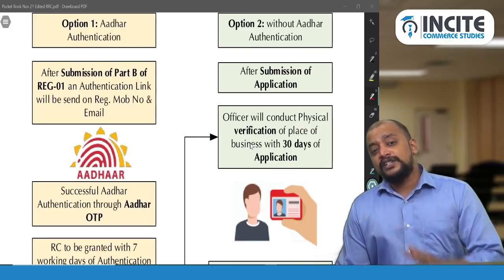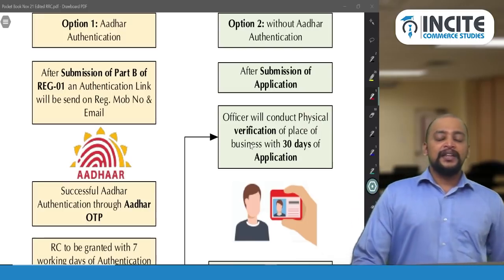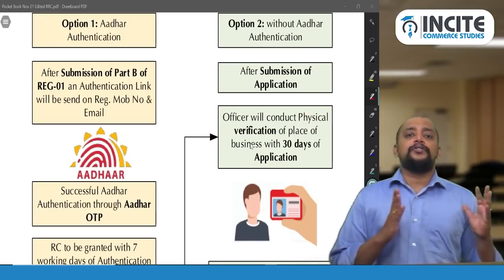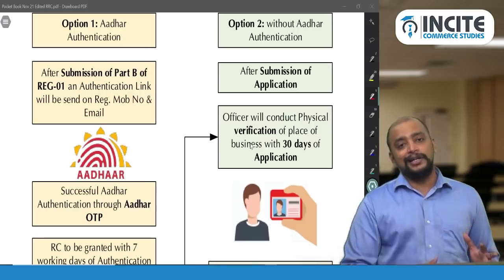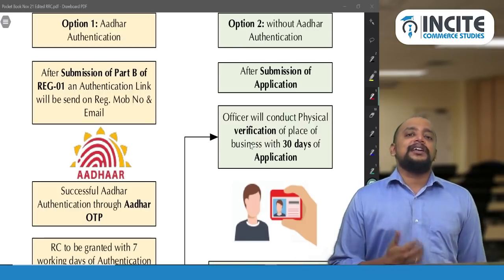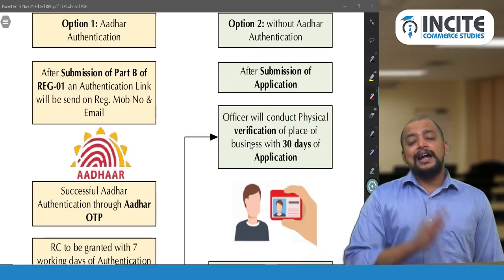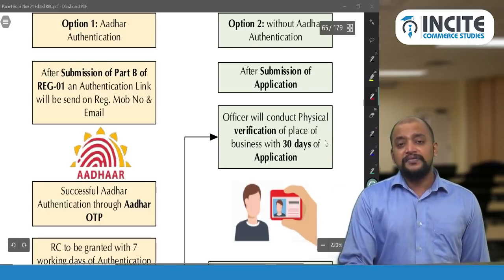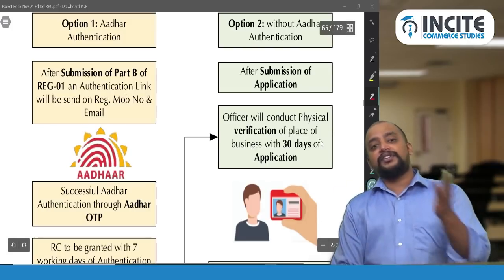So this 30 days will be counted after 15 days. So first 15 days you have time limit to do the authentication. You selected authentication, that's why you have time limit of 15 days, and only after that 15 days will this 30 days start. So the officer will conduct the physical verification within 30 days after 15 days.